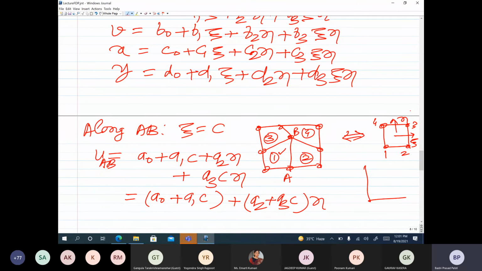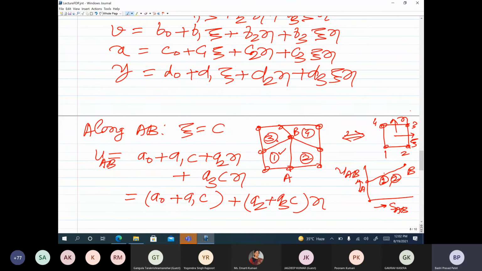So when we move along line AB, so if I go along a distance along AB, from node 1 to node A to node B, both elements are going to give you a linear variation of u, and this will be from element 1 as well as from element 2. So that means there is a continuity of u and v along AB.